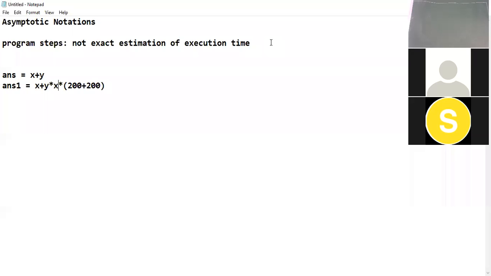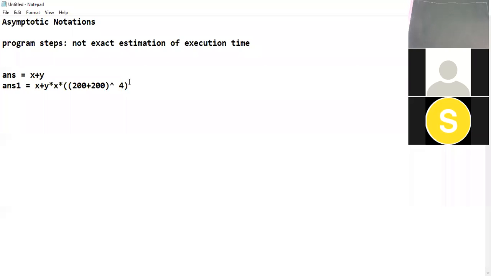Then the whole raised to 4. So suppose there is a complex arithmetic calculation denoted by the second statement. In the method which we have seen the first time, the first statement and the second statement were counted as 1 unit.